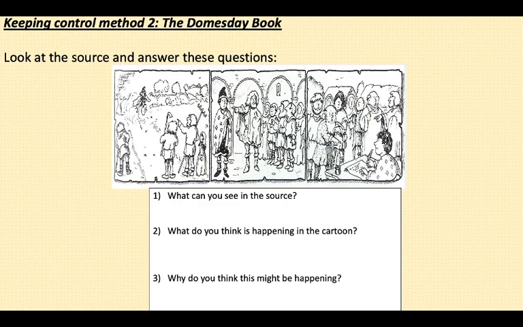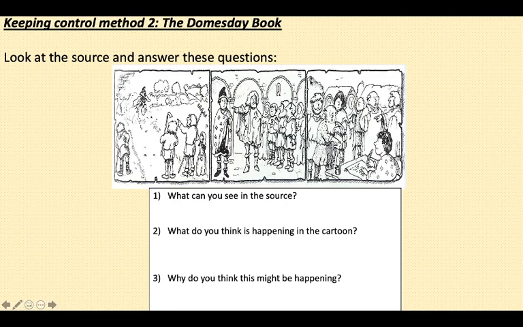Okay, so let's pick out some of those main points that we can see in this source. In the first section of this cartoon, we can see what looks like a family of farmers, or people that are farming on the land. We could consider them as villeins, and we can clearly see that somebody is riding towards them. You can just make out that there's a little horse and he's making his way towards these villeins.